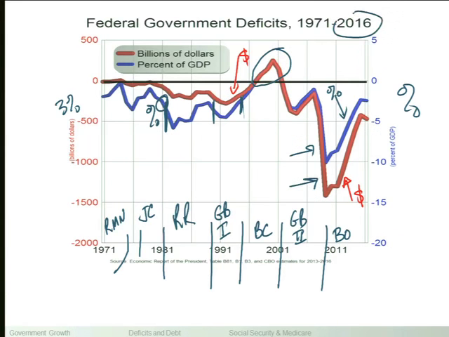So not the one that I assigned to you, but another CBO document where they are projecting out what's going to happen to the deficit. The projections in this graph are from the most current document, and that one comes subsequent to the article that you read. So the article that you read was written last fall, before we knew what was going to happen in January with the expiration of the Bush tax cuts, and before we knew what was going to happen in March with the sequestration. So I'm going to talk a little bit more about that in just a few minutes.